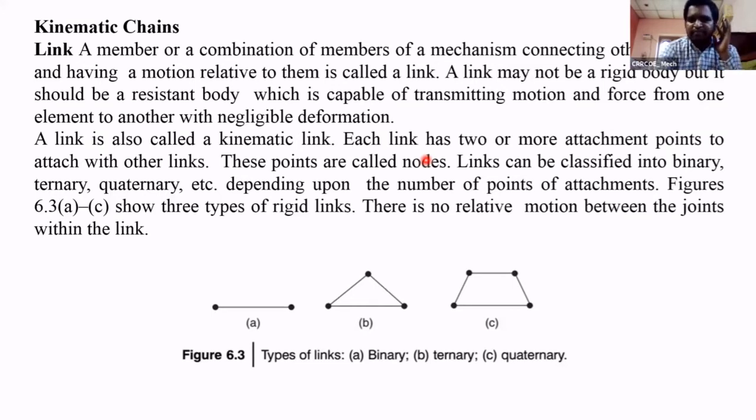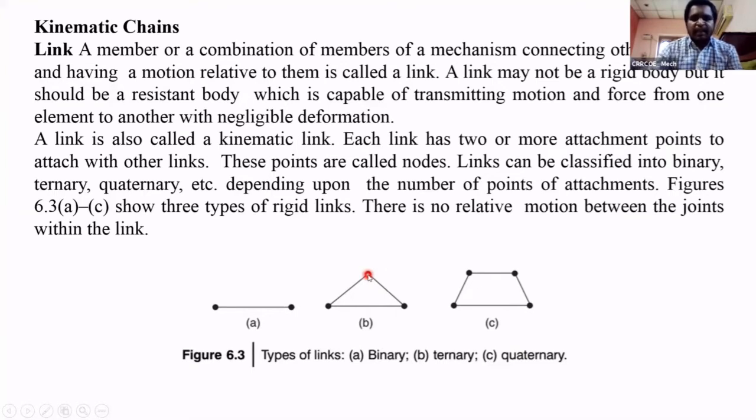Here we have different types of links. See this. This is the binary link. This is the ternary link and quaternary link. This link has 2 nodes. If the link has 2 nodes, it is a binary link. If the link has 3 nodes, this is the ternary link. If the link has 4 nodes, that is a quaternary link. This is a single object with 4 nodes, meaning this link is connected to different links. This is the ternary link, quaternary link and binary link. These are the different links used in mechanisms.